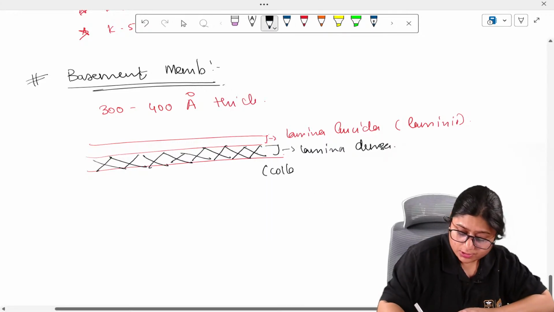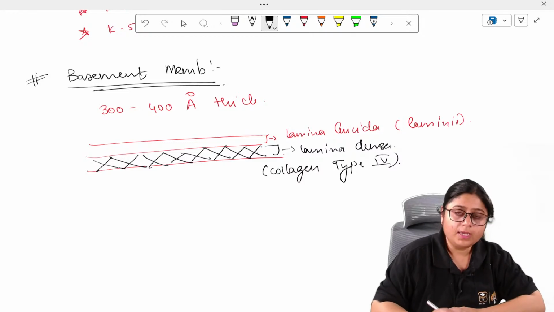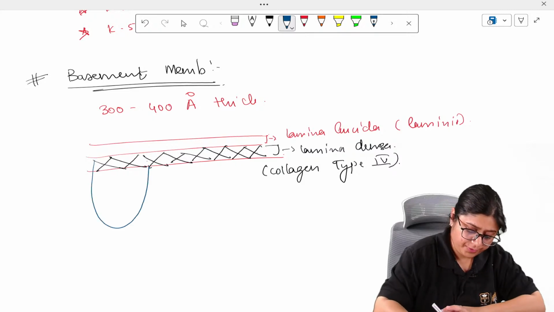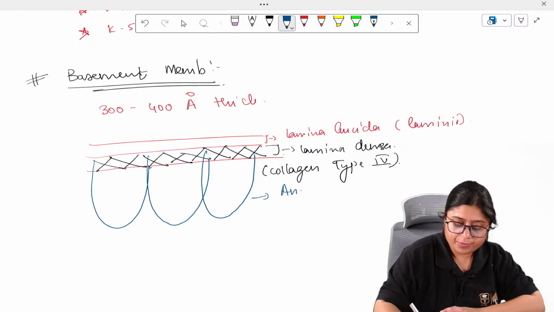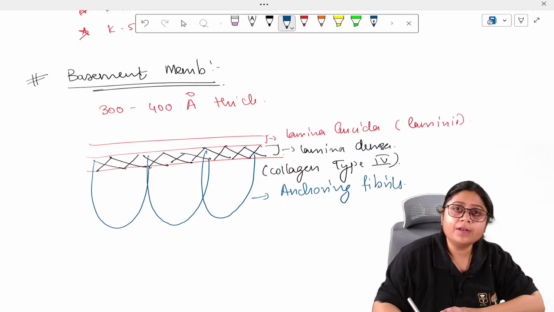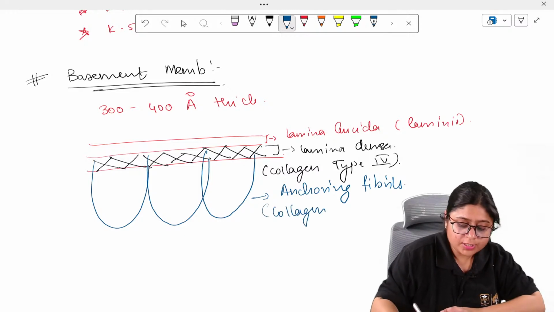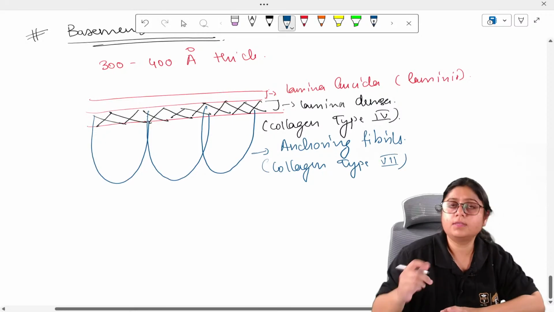This basement membrane is connected to the underlying tissue with the help of certain fibrils which run like this. These are called reticular fibers, anchoring fibrils, and these anchoring fibrils are rich in collagen type 7. Not that important, just for general knowledge, collagen type 7.